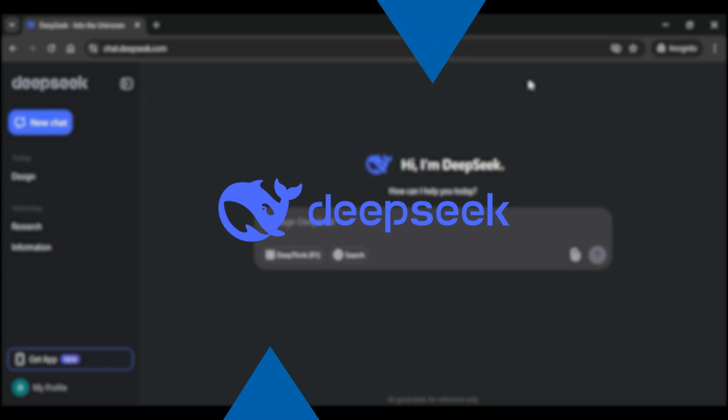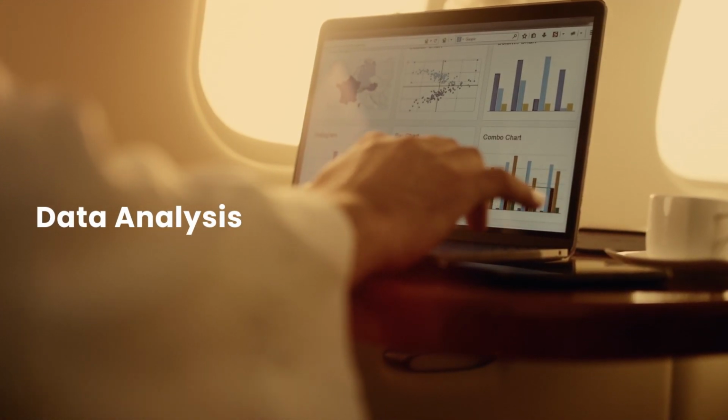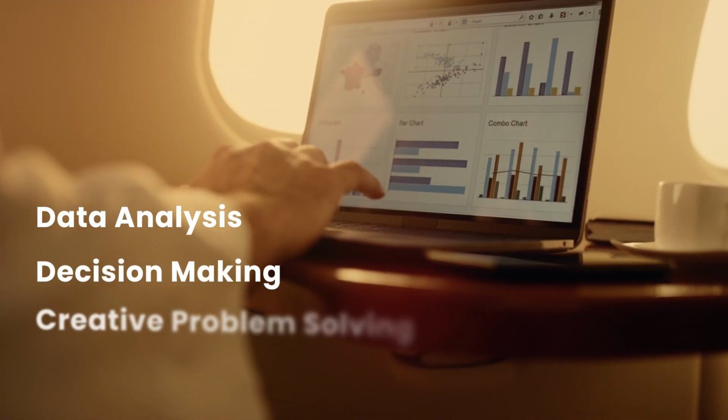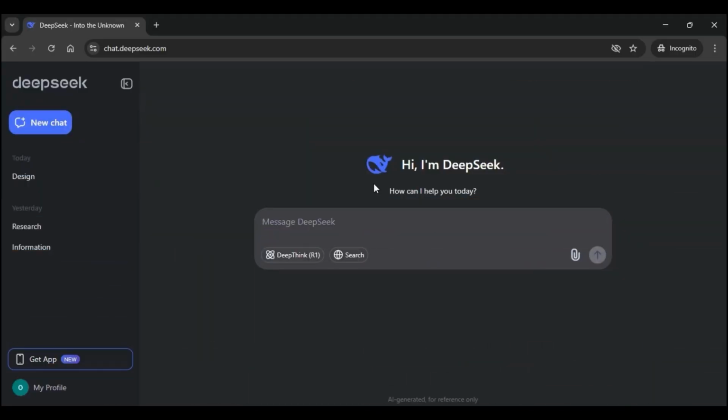Let's dive in. Deepseek excels in both reasoning and thinking, making it a versatile tool for tasks like data analysis, decision making, and even creative problem solving. So let us first explore Deepseek's reasoning capabilities, where it can analyze complex data, identify patterns, and provide logical solutions